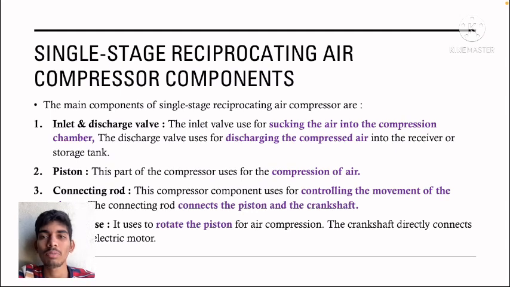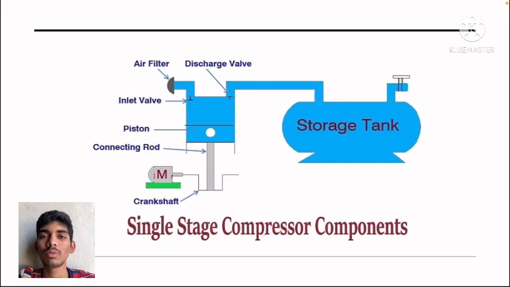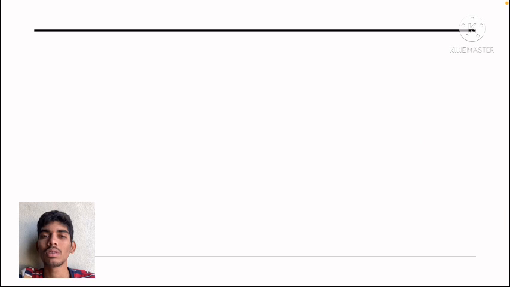Connecting rod. This component is used for controlling the movement of the piston. The connecting rod connects the piston and the crankcase. Crankshaft. It is used to rotate the piston of the air compressor. The crankshaft directly connects with the electric motor. It is the figure which shows the components of a single stage compressor.